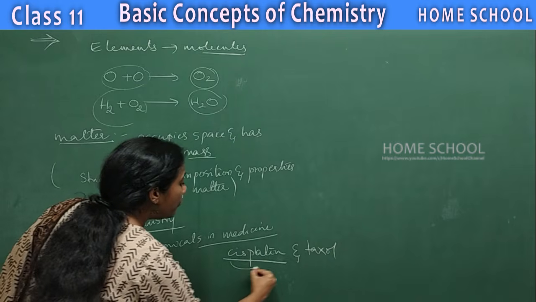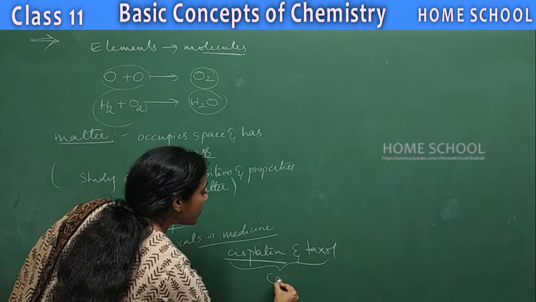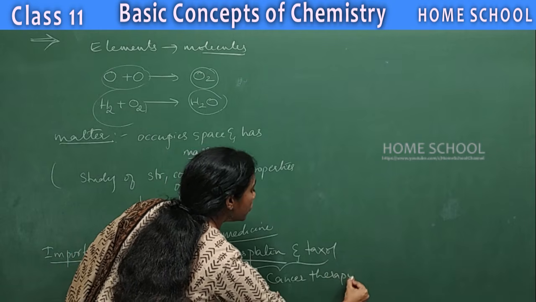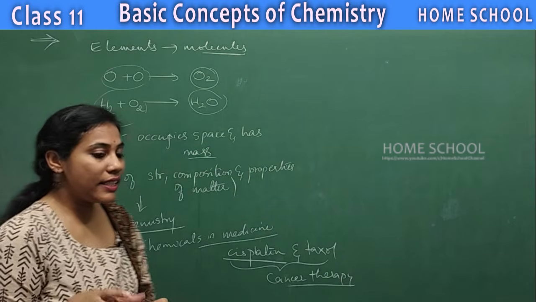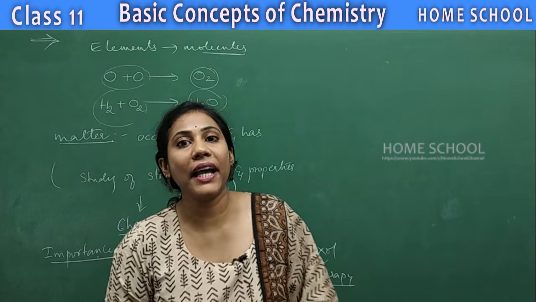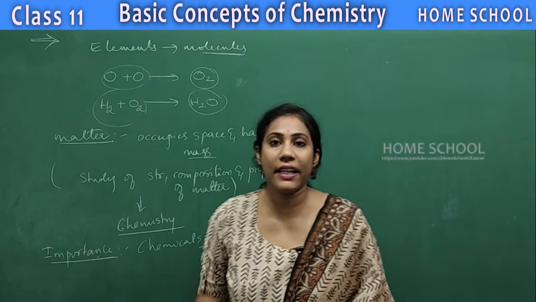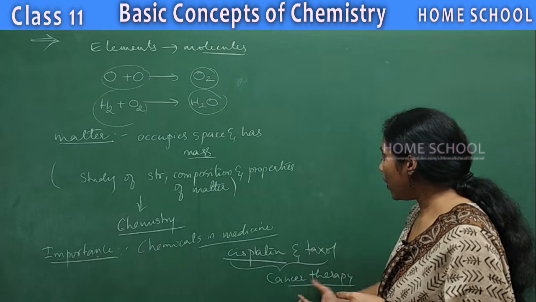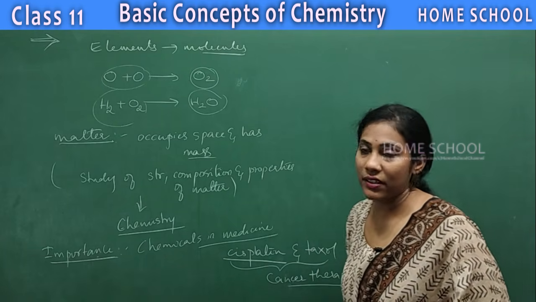These are the two medicines which are used in cancer therapy. To cure a cancer, we use certain chemicals. They give treatment with the help of chemicals, called chemotherapy. So in chemotherapy, cisplatin and Taxol are the chemicals which are used, right?